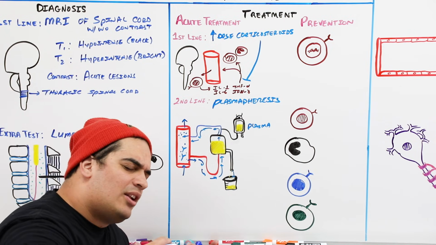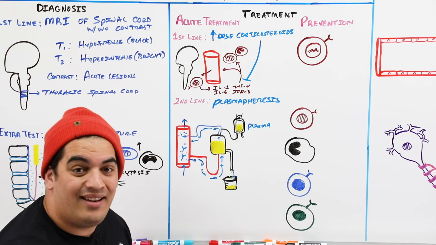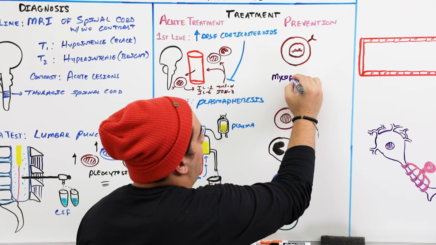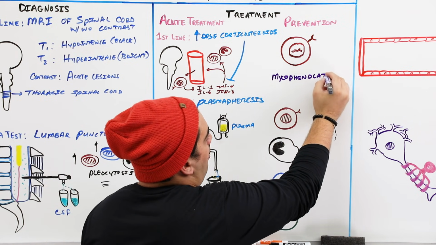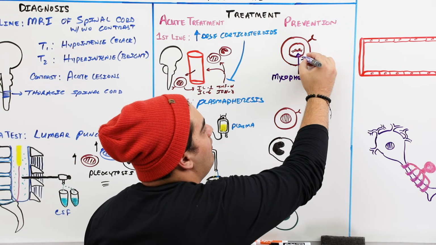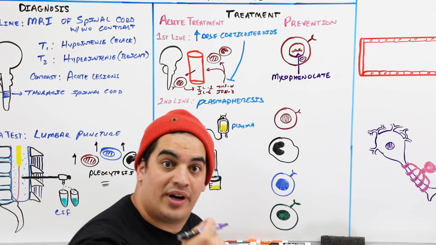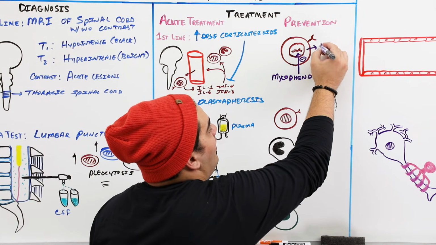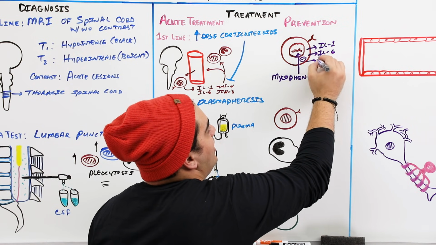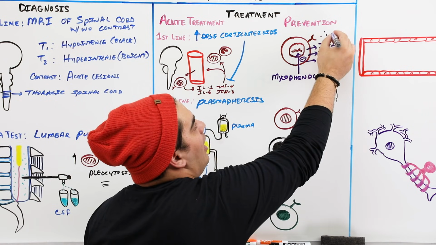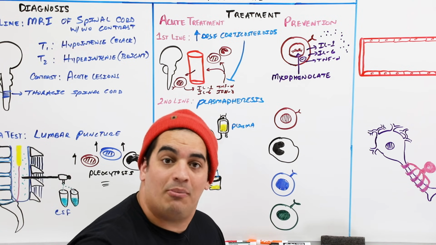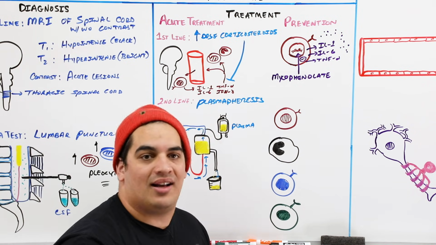Now, there is some literature that suggests that you can potentially prevent this. What are those drugs? Very interesting drugs that the literature suggests may be somewhat beneficial. And this drug is called mycophenolate. Mycophenolate acts on inhibiting very particular genes when they're transcribed. These genes lead to the production of various types of cytokines, such as interleukin-1, interleukin-6, tumor necrosis factor alpha, and many others that I'm not going to go through. But you guys remember these because they were involved in that pathophysiological mechanism. So we might be able to control or slow that process down.